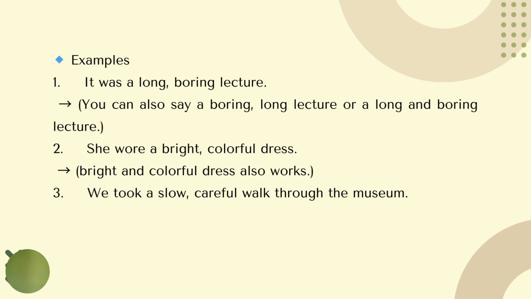Okay, so we took a slow, careful walk through the museum. So we can say we took a careful, slow walk through the museum, or you can say a slow and careful walk through the museum. So that's what we call coordinate conjunction.